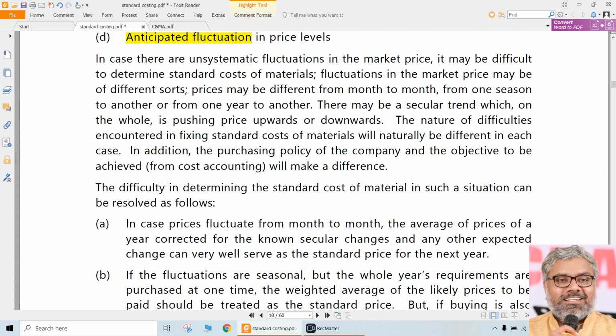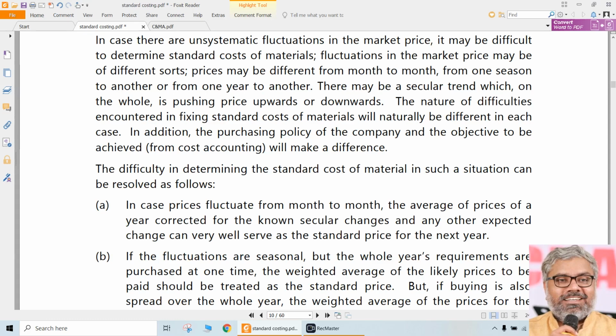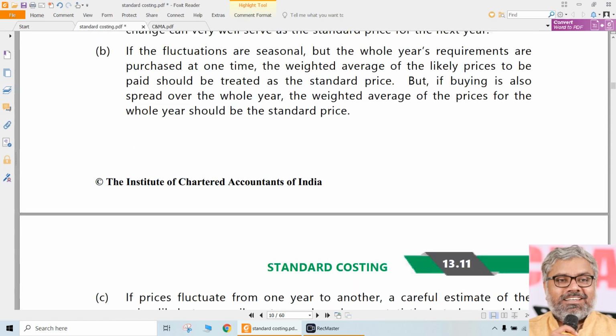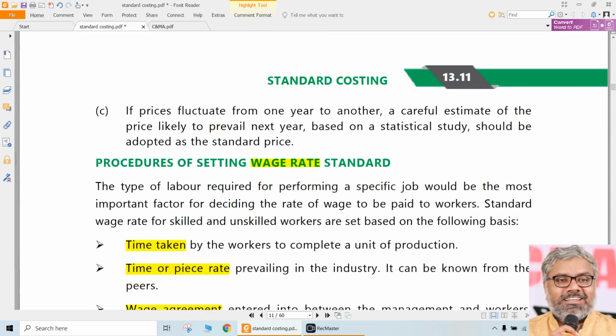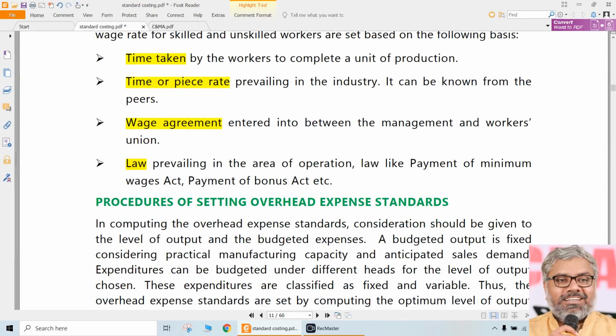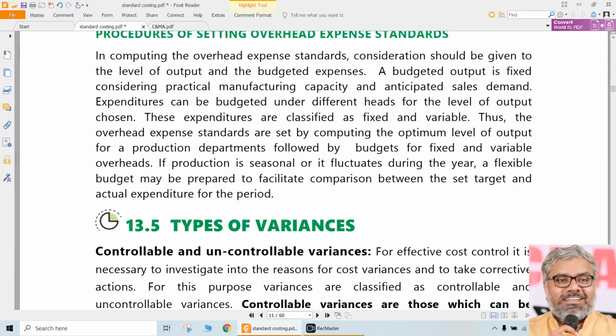Such things will distort the standards, and they will end up creating a negative effect on this entire system of standard costing. So setting the correct standards with proper effort is important. Everybody knows the future is uncertain, but that does not mean it cannot be forecasted at all. There are techniques for that, using statistical techniques and other techniques. These standards can be set, whether it is for material price standards or labor rate standards.